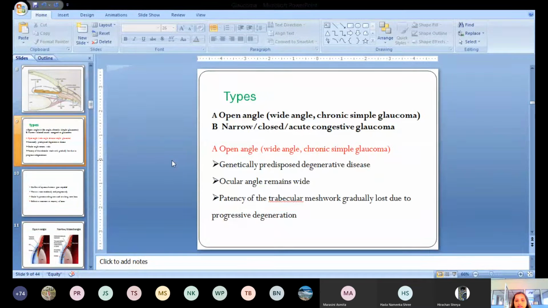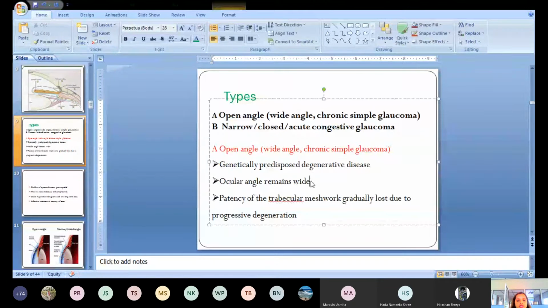I have already said that in this type of glaucoma, the iridocorneal angle remains wide. There is no obstruction in this angle, but the only defect is in the patency of the trabecular meshwork, in which its patency is gradually lost because of the degenerative disease, so that there is a decreased outflow of the aqueous humor. So progressively there is a rise in the intraocular tension in the long term, not acutely.